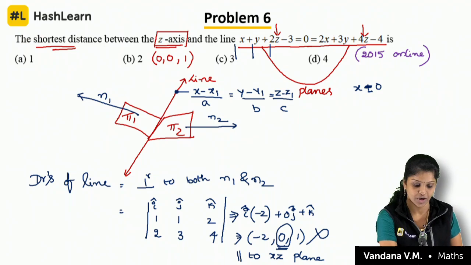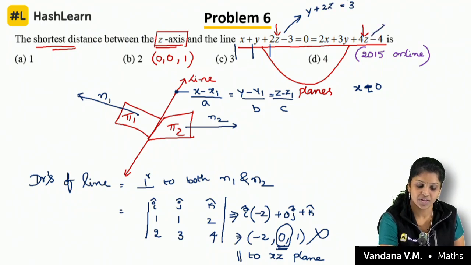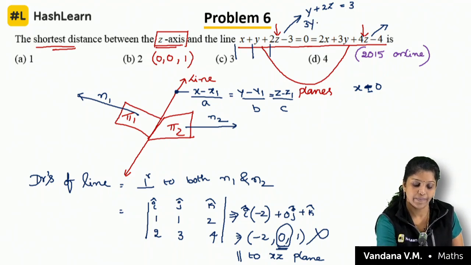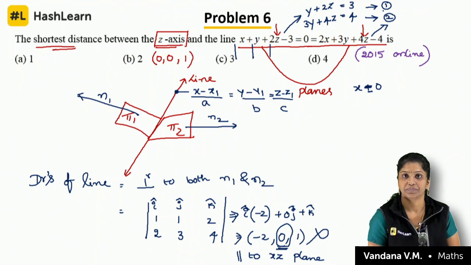The equations become y plus 2z is equal to 3, and 3y plus 4z is equal to 4. Equation number 1 and equation number 2.